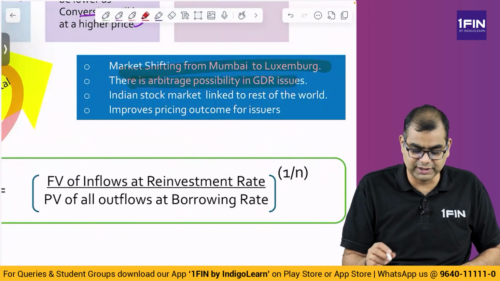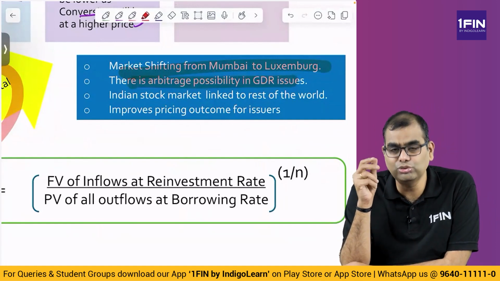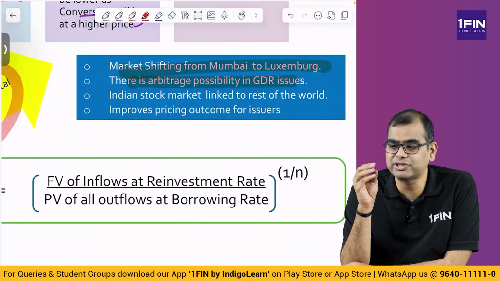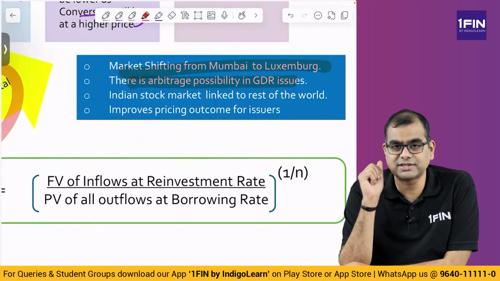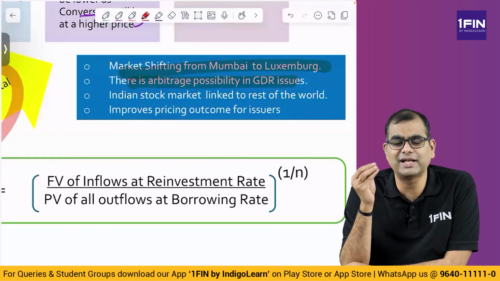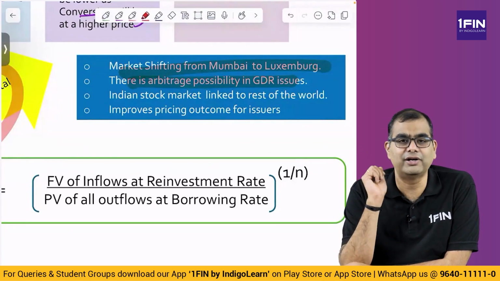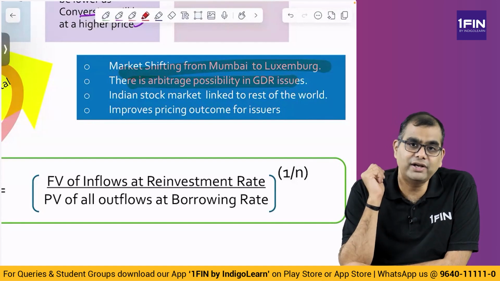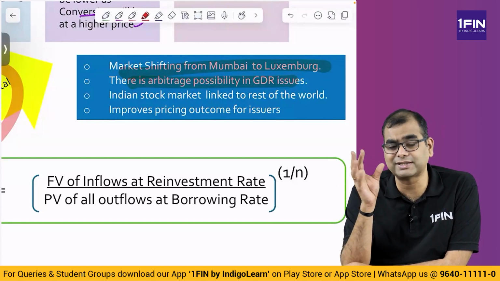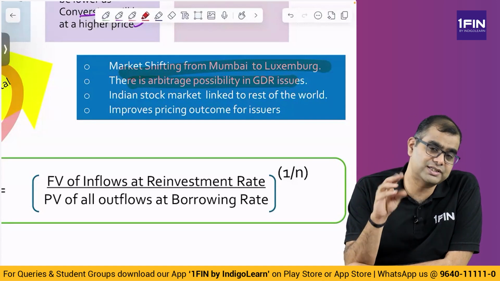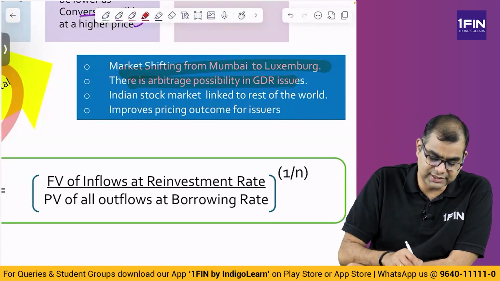There is an arbitrage possibility in GDR issues. Arbitrage possibility is basically when you have a GDR which is trading at a different rate as compared to the underlying shares. So if the share is 1000 rupees and the USD INR exchange rate is, let's say, 100, 1000 by 100, it should trade at $10, but it is trading at $5. So it is very undervalued in the market, so you can buy. I know there is exchange rate risk, but even after accounting for exchange rate risk, it is trading at a lower rate. So there is an arbitrage possibility. The Indian stock market is linked to the rest of the world.